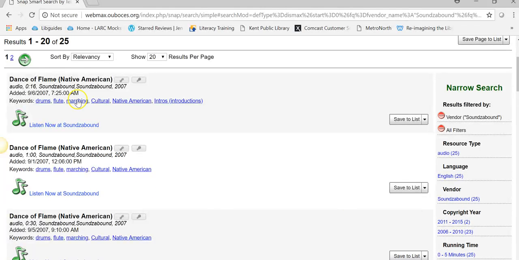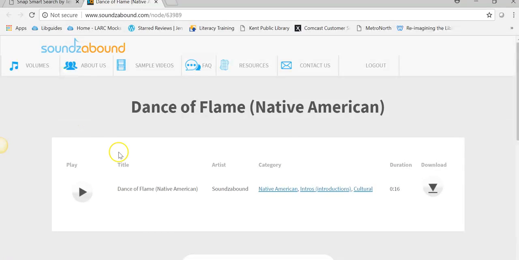So I'm going to click that. And so we'll take a look at the first one, Dance of Flame. It's Native American. This has the date, has some subject terms, so you can click on these and get to some other resources. And I'm going to click Now Listen at Sounds Abound. And so we're on the Sounds Abound site. So we can click this to play. It's giving us the title. Here are the categories. It tells you the length of it, and you can download this clip and put it into a PowerPoint or a website, whatever.